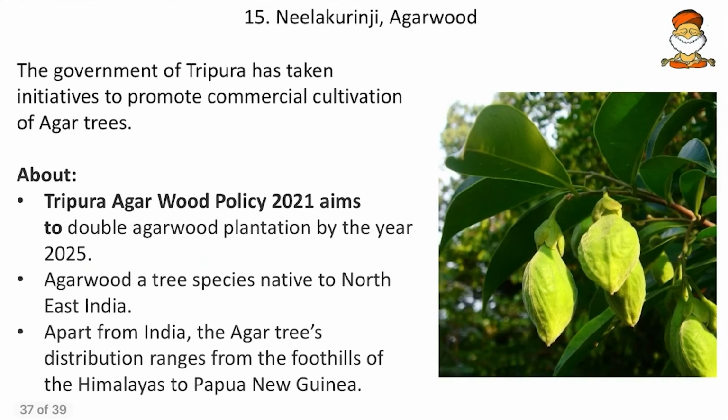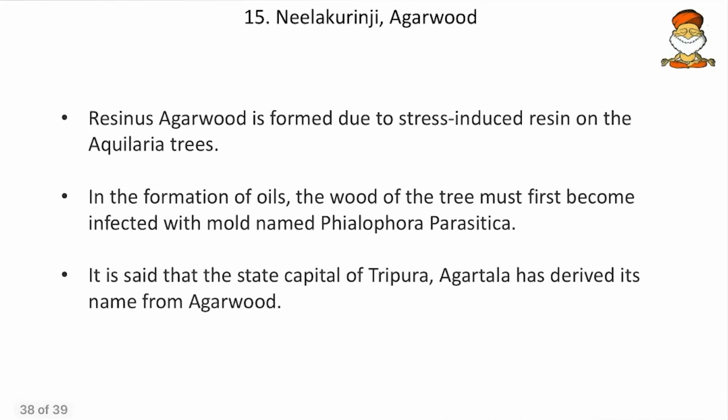Then come to the next, the Agarwood. The government of Tripura has taken initiatives to promote commercial cultivation of agar trees. Here we can see the typical agar trees. The Tripura Agarwood Policy 2021 aims to double agarwood plantation by 2025. Agarwood is a tree species native to northeast India, and apart from India, agar trees are also present in Papua New Guinea.